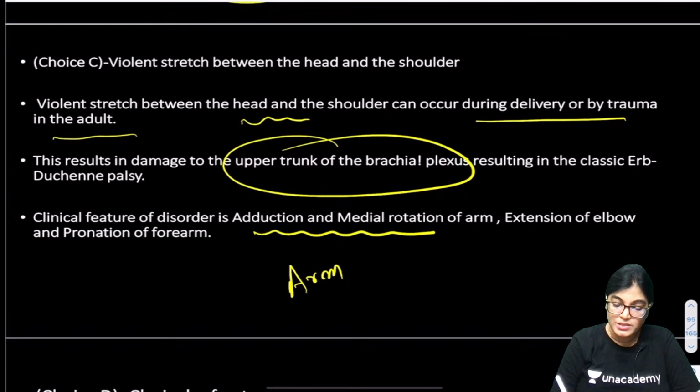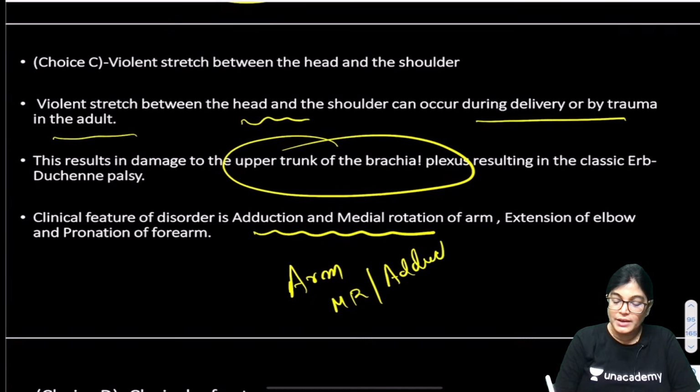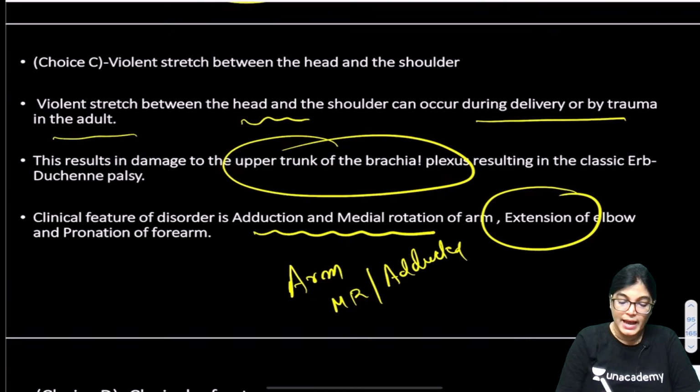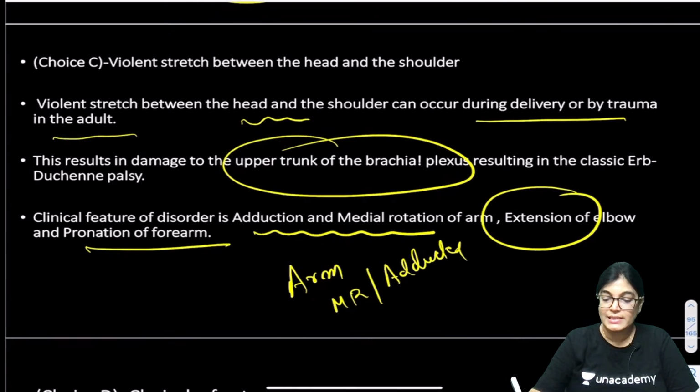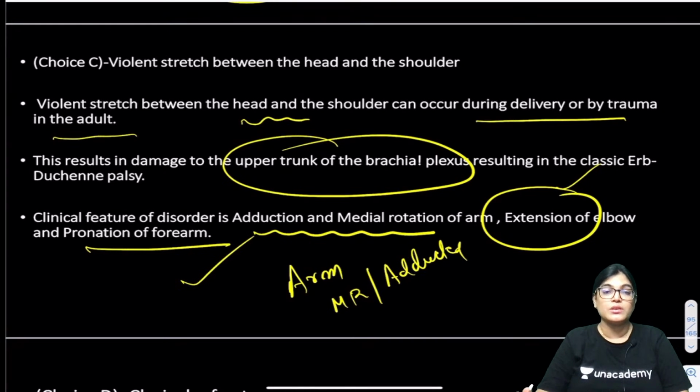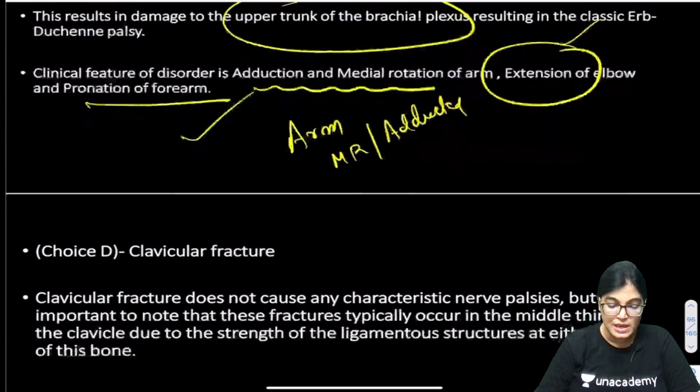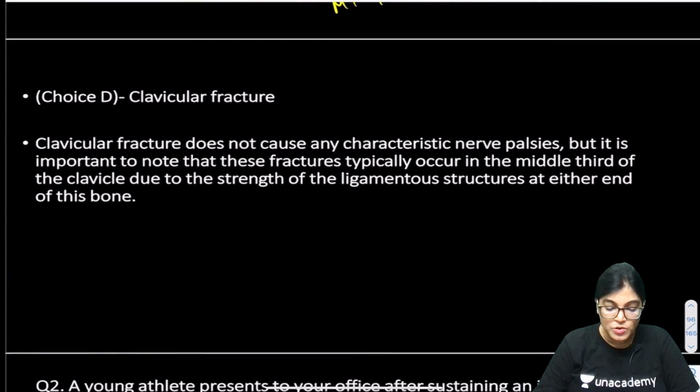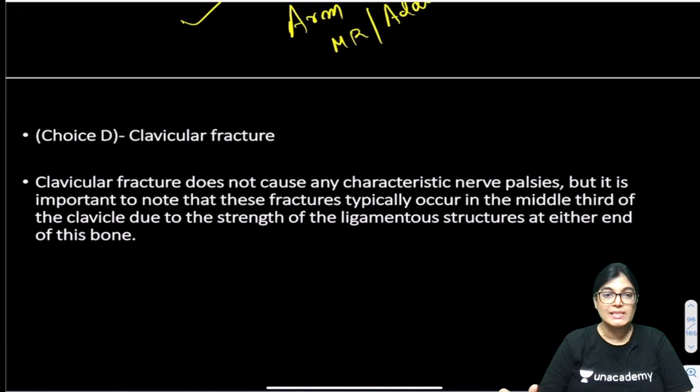What will be the position of the arm? It is medially rotated and adducted, and the forearm is extended and pronated. This presentation of the patient is called the policeman or waiter tip deformity. So this can't be the correct answer. So let's move on to the last option before approaching the second MCQ.